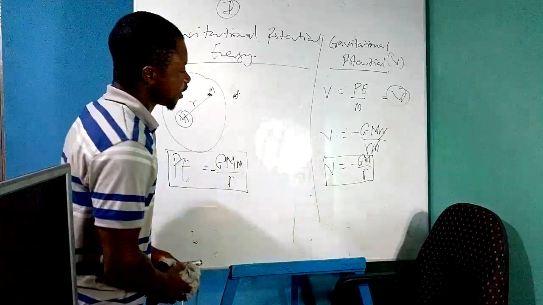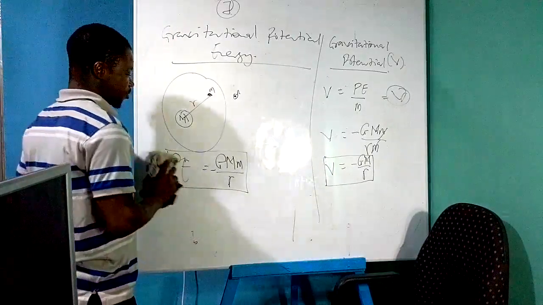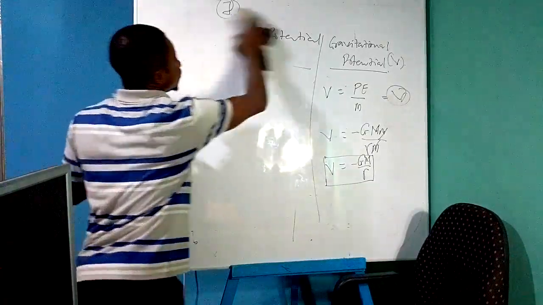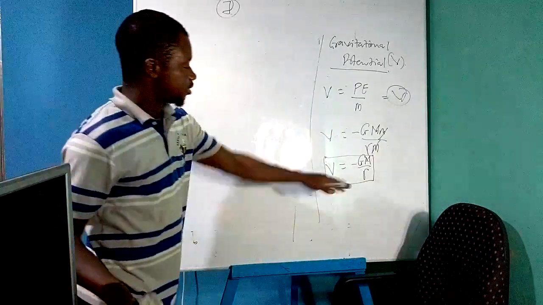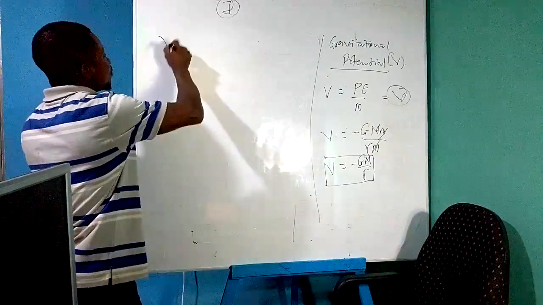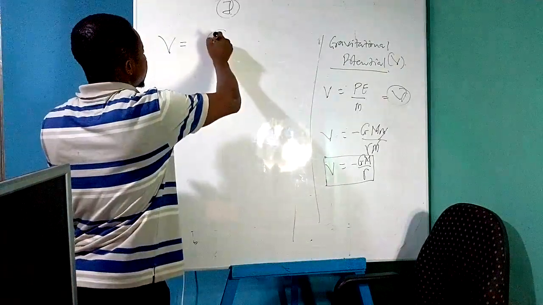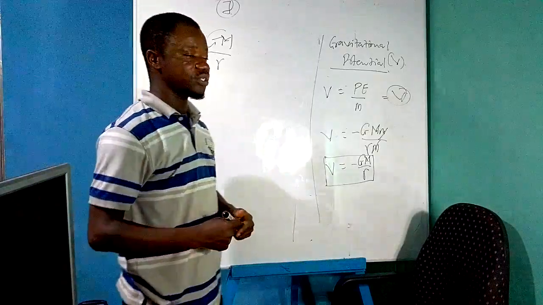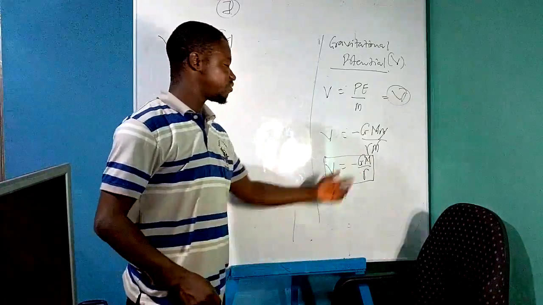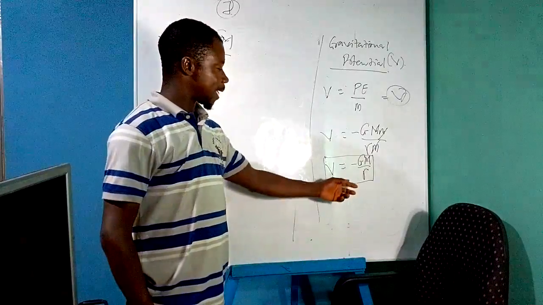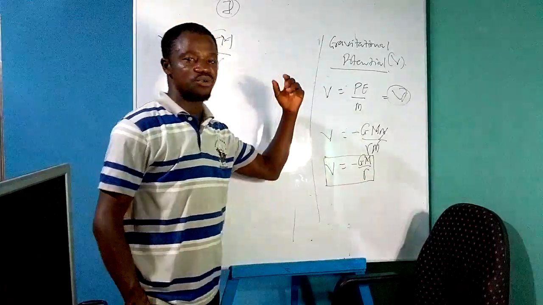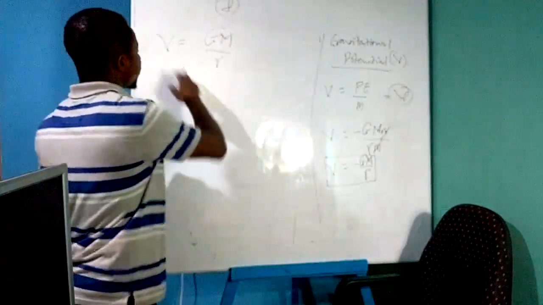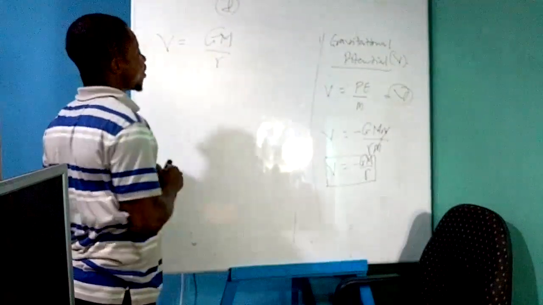Gravitational potential. Okay, so let me do this small thing. I want to manipulate this equation. Let me write the equation. V is equal to G capital M over R. Let me ignore the negative, because the negative is not going to play a role in what I'm going to do. So let me ignore the negative for a while. So we have V is equal to G capital M over R.